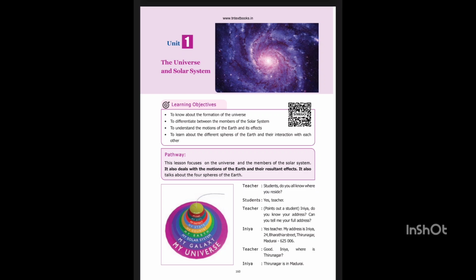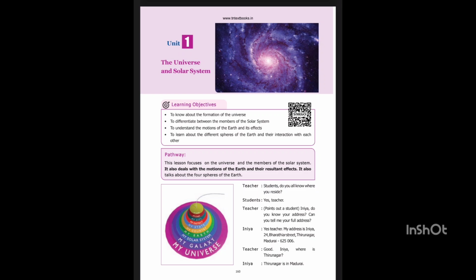Shape and inclination of the earth. The earth is spherical in shape. It rotates on its axis, which is an imaginary line that runs from the north pole to the south pole, passing through the center of the earth. The earth's axis is always tilted or inclined from the vertical by an angle of 23.5 degrees. It makes an angle of 66.5 degrees with the plane of the earth's orbit.